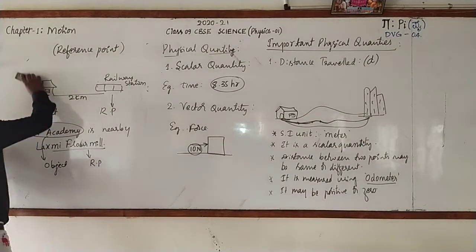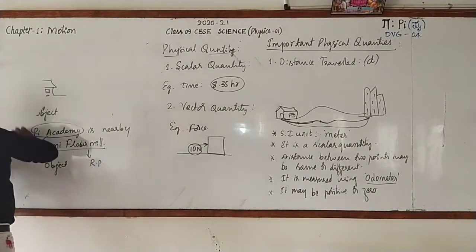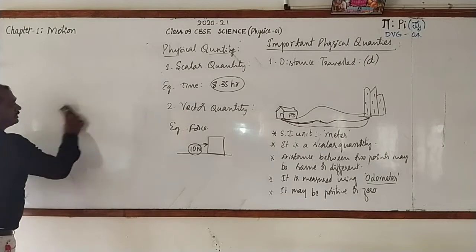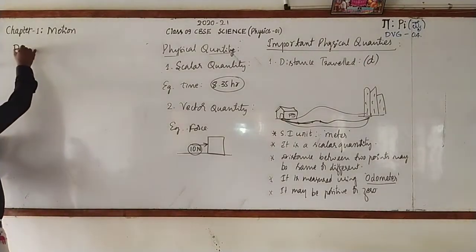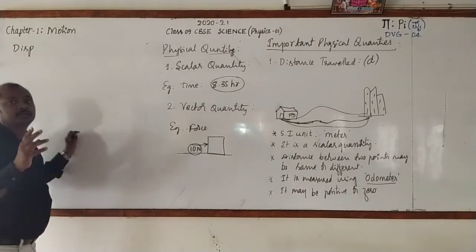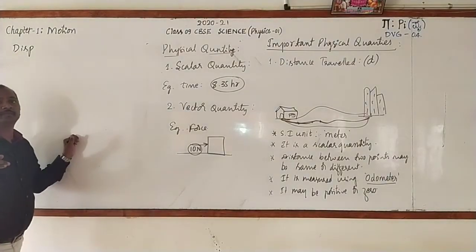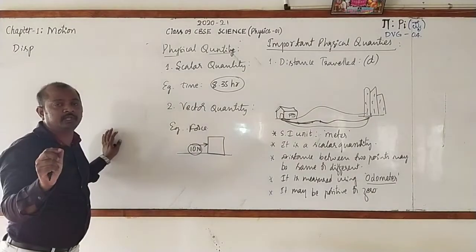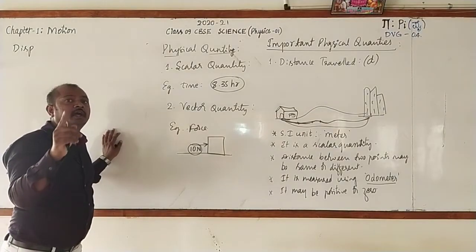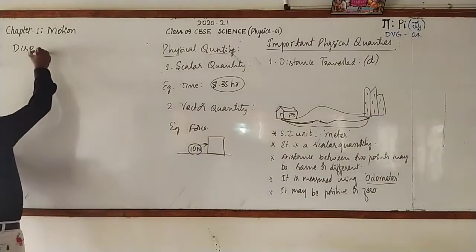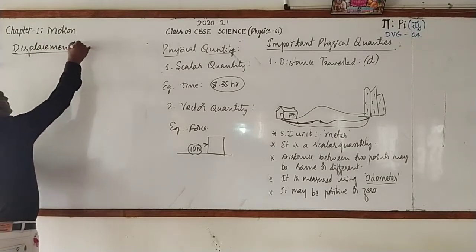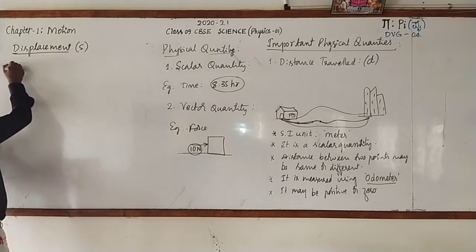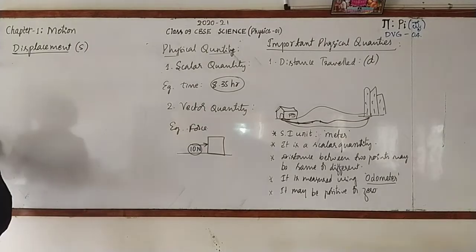This is the second physical quantity, that is displacement. Let me tell you the definition. Displacement is the direct distance, or the least distance, between the initial position and final position of a body. Displacement is denoted by the symbol S.